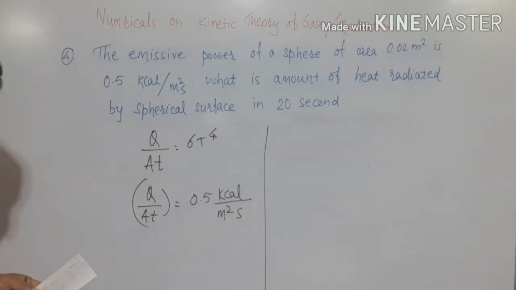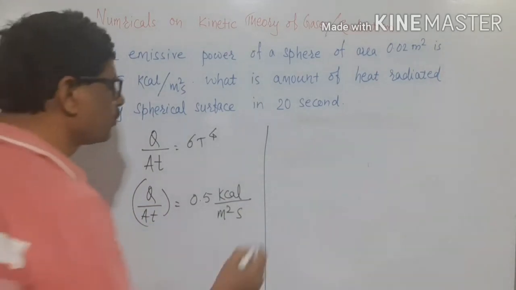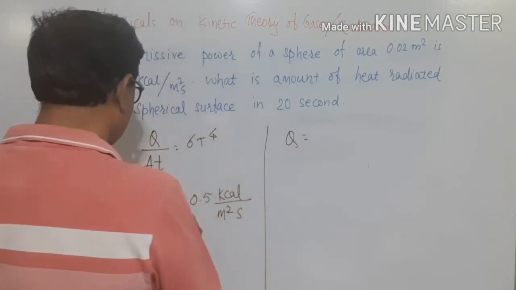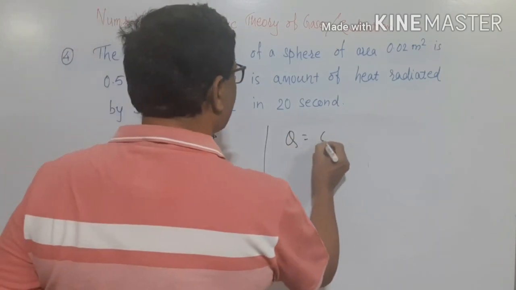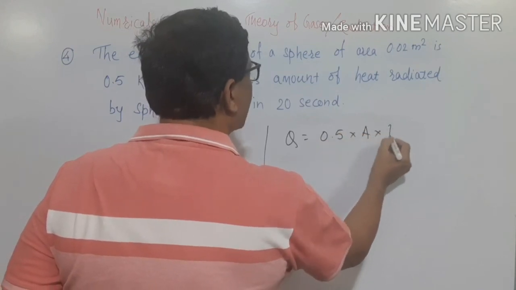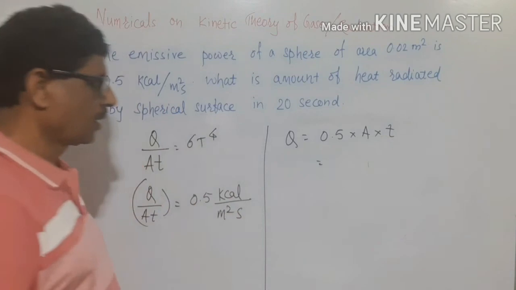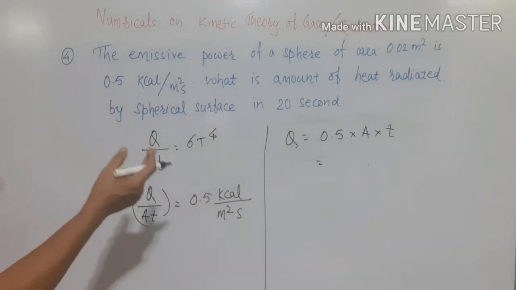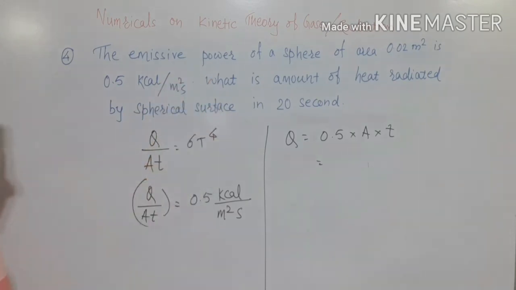How will you find it? Q is equal to 0.5 into area into time. We have to find out the quantity of heat radiated.